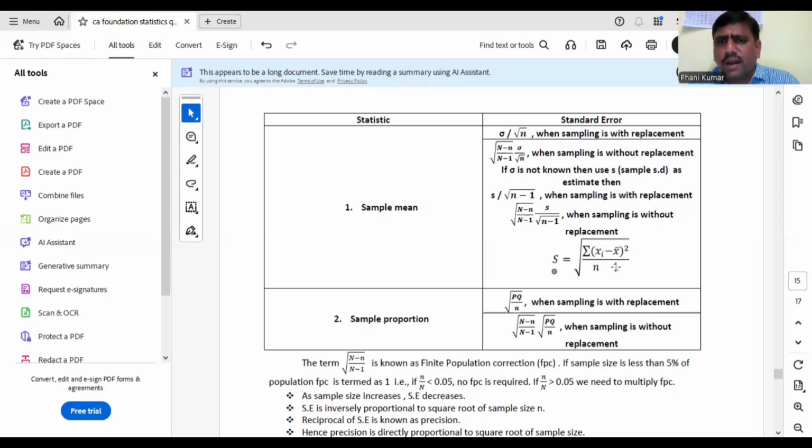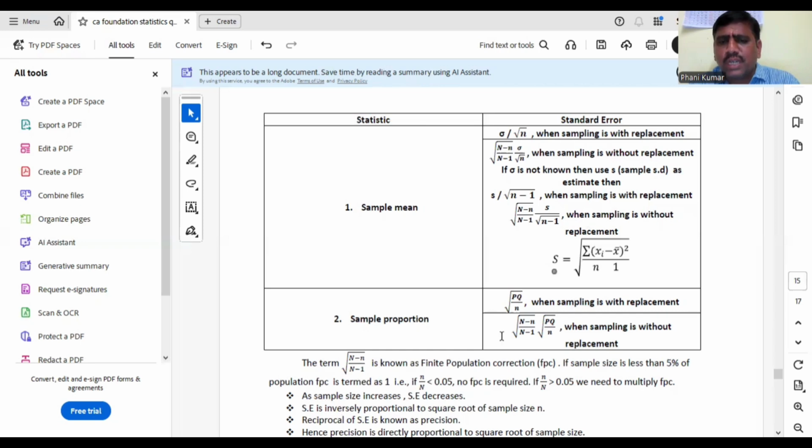After computing SD, the standard error formula with replacement is S by root n minus 1, where S is sample SD, and without replacement, always multiply with FPC: root of N minus n by N minus 1 into S by root n minus 1. Okay, this is about sample mean.